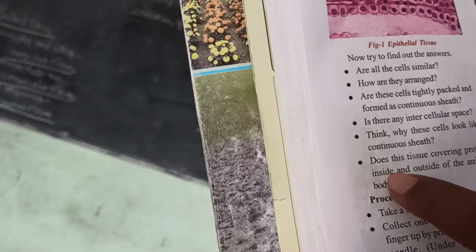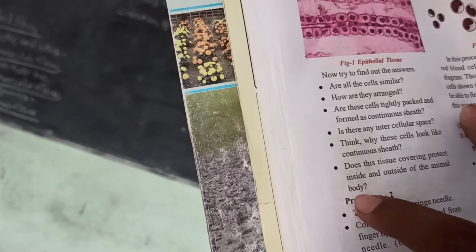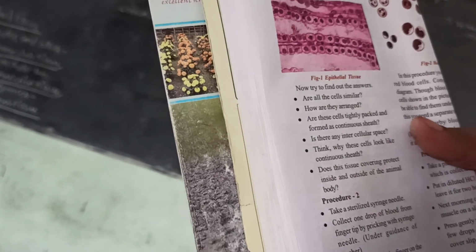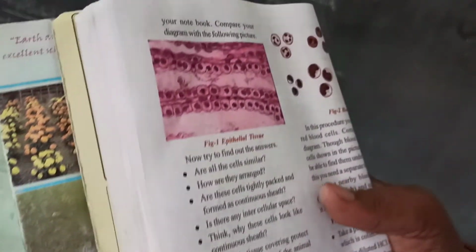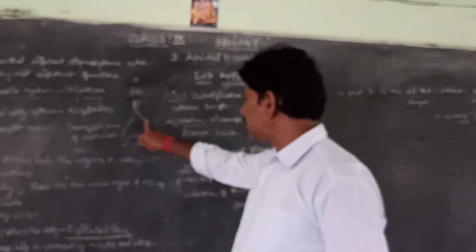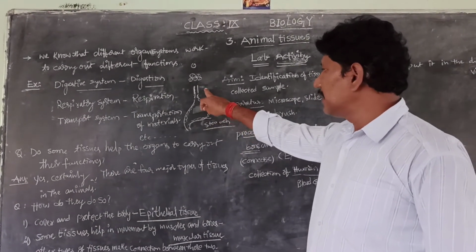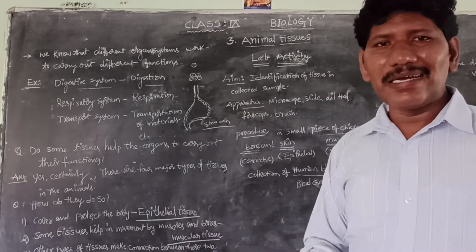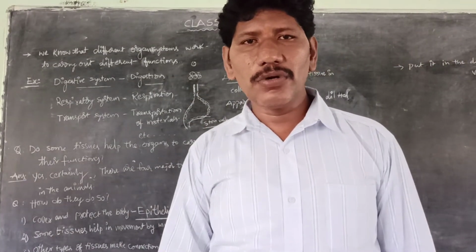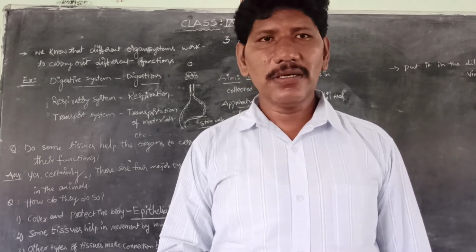So does this tissue cover and protect the inside and outside of the animal body? Yes, certainly. For the inner covering, for example, our stomach, this is the epithelial tissue. It is the innermost layer and the outermost layer. So certainly the outer and inner covering of our human body is protected by the epithelial tissue.